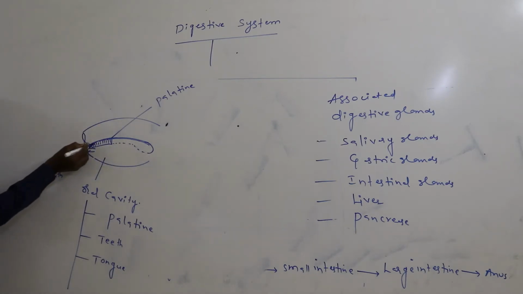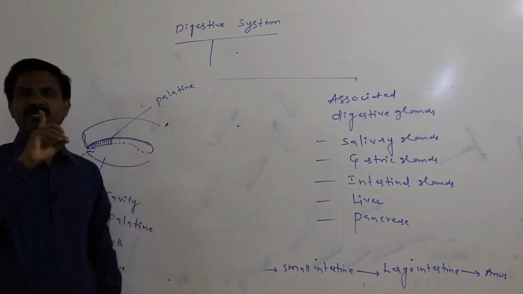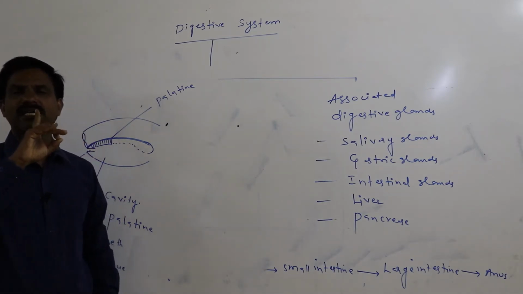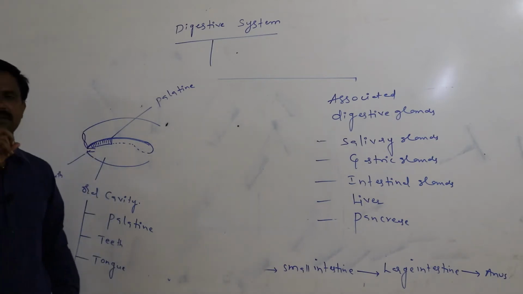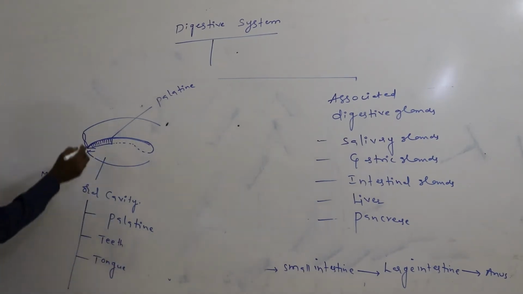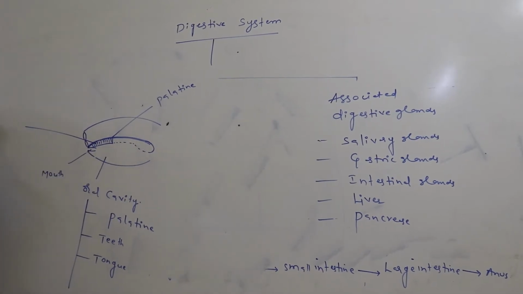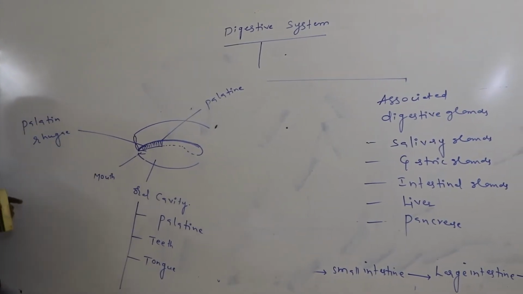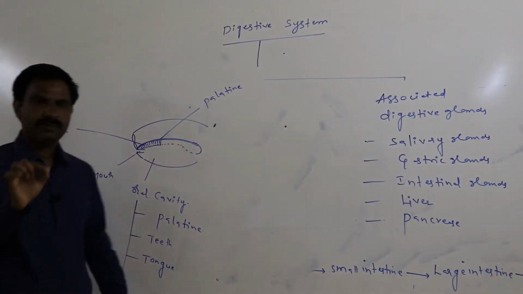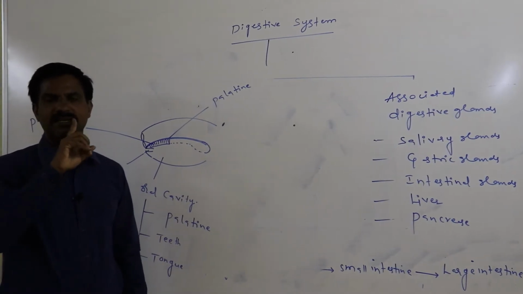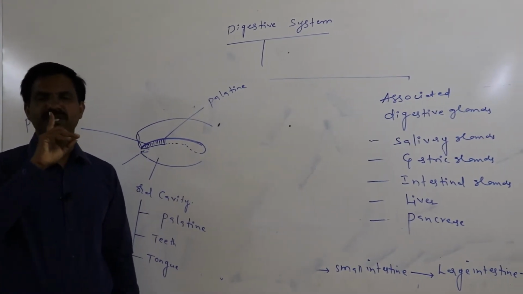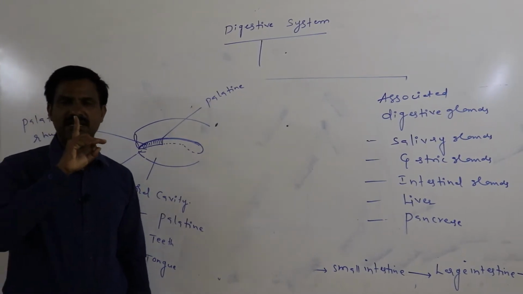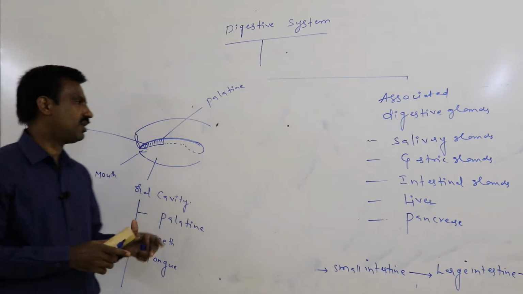Again, in the hard palate, the transverse ridges and transverse grooves which are present in the anterior part of the hard palate are said to be the palatine rugae. In the hard palate, the transverse grooves and transverse ridges are collectively called the palatine rugae.